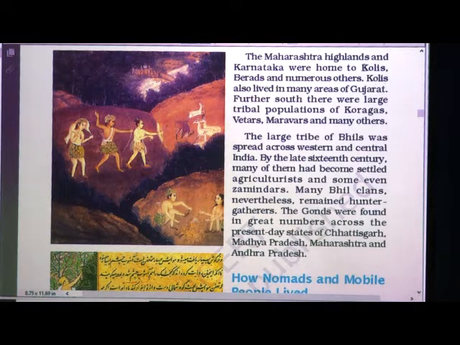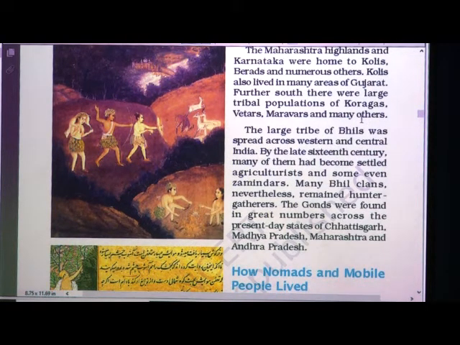So, the Maharashtra Highlands and Karnataka were homes to Kolis, Berads and numerous others. Kolis also lived in many areas of Gujarat. Further south, there were large tribal populations of Koragas, Vetras, Maravaras and many others. These are the names given to tribal people.